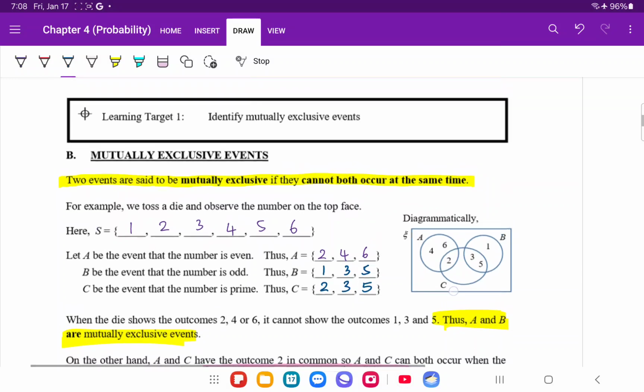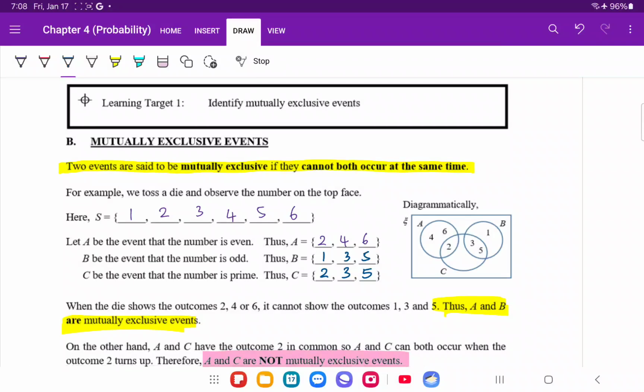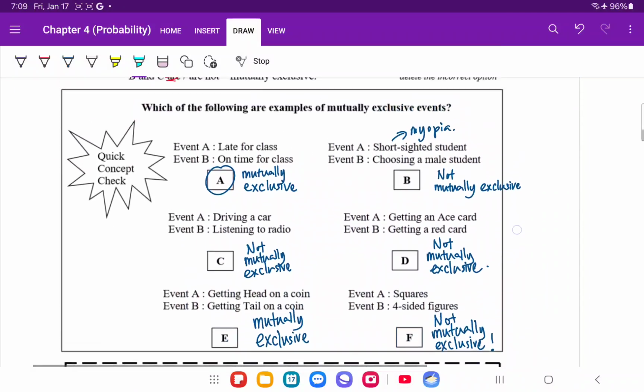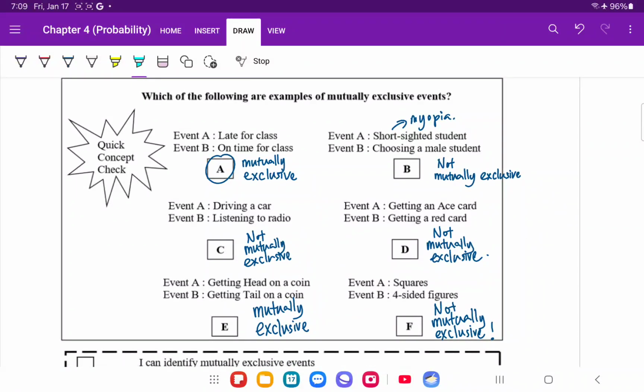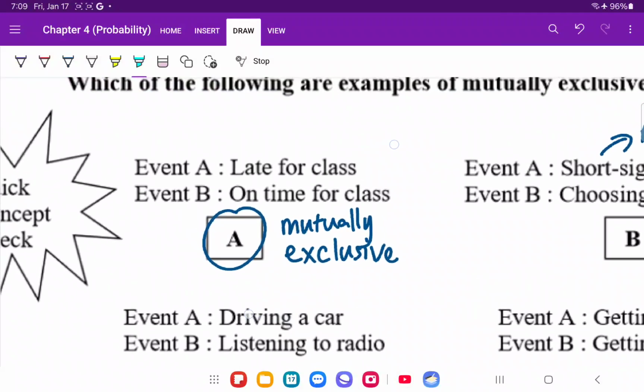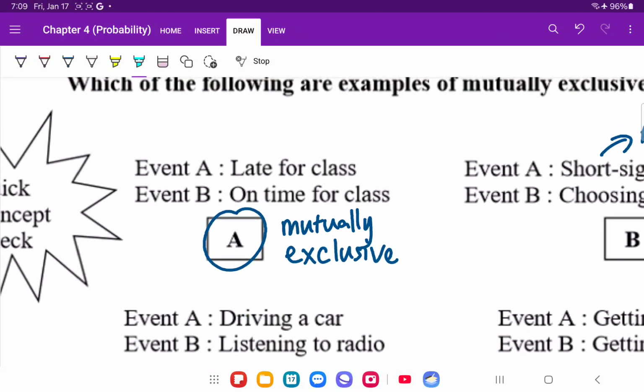We last stopped at the concept of mutually exclusive events, and we said that mutually exclusive events are events that cannot occur at the same time. Moving on, we went through some real-life examples of mutually exclusive events. For example, in this particular case, events A and B are mutually exclusive because they cannot happen at the same time. You cannot be late for class and on time at the same time. These are what we call mutually exclusive events.